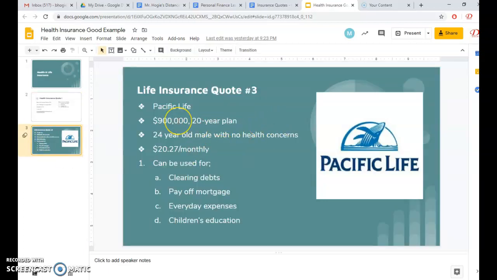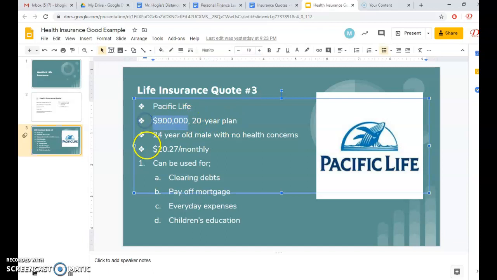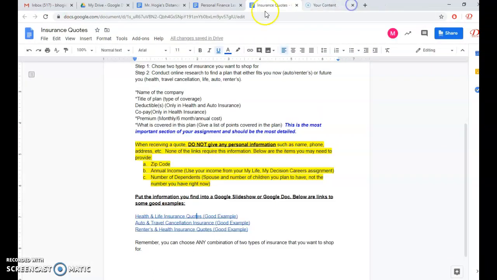Life insurance quote. Again, they've got the name of the company, the title of the plan, and how long it is. They've got the coverage amount, and there's the premium. Then they've got examples of things that it could be used for.